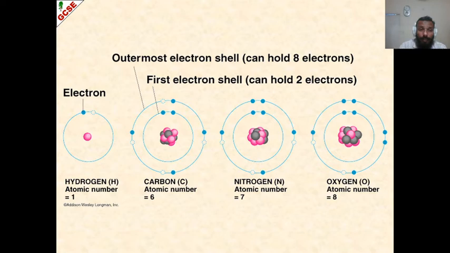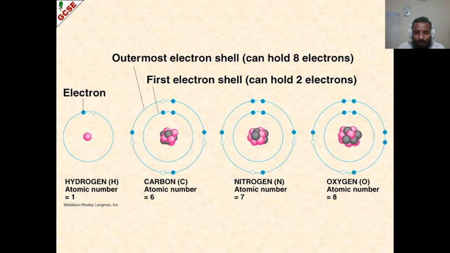In this picture, we have different atoms of different elements shown. For example, hydrogen, carbon, nitrogen, oxygen. Hydrogen: what is the maximum number of electrons that can be filled in the first shell? Obviously 2. But we see that in hydrogen there is only 1 electron in the outermost shell. So how many does it require to complete the outermost shell? 1.